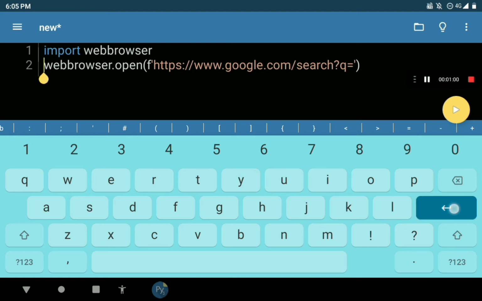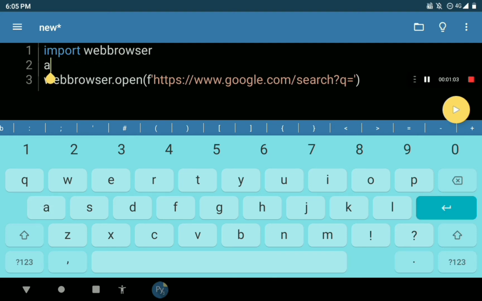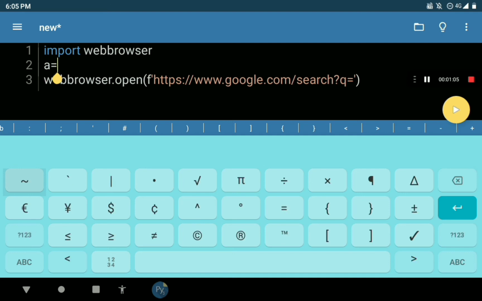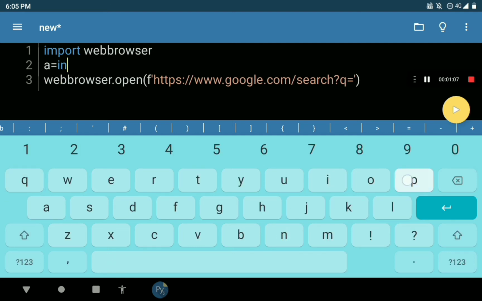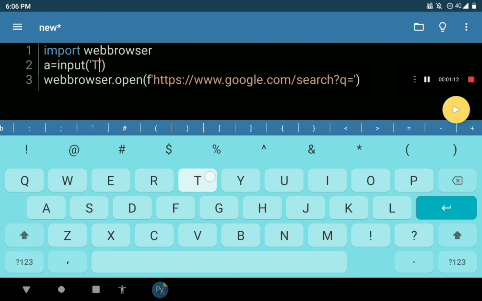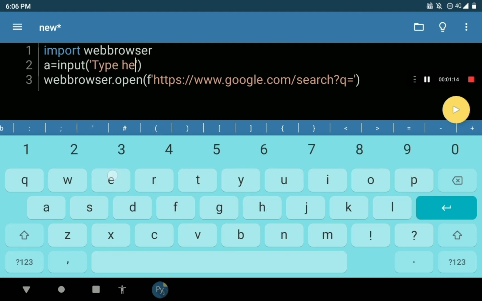and we should make a variable for an input. So I am keeping the variable as a equal to input, type here to search in Google, and we should keep here the curly brackets and here a variable. Now let's run the code.